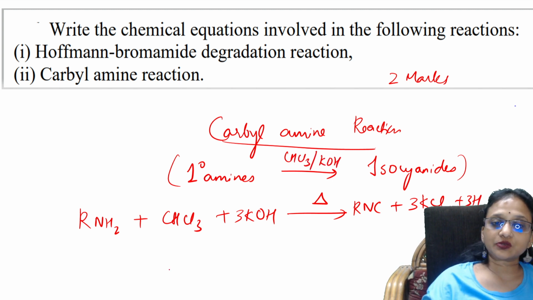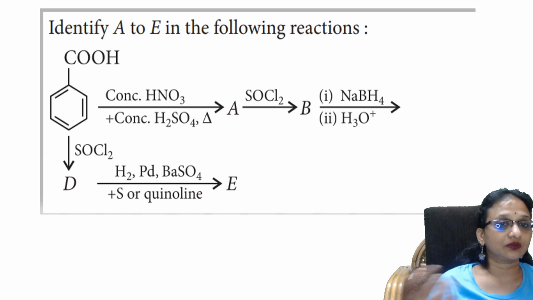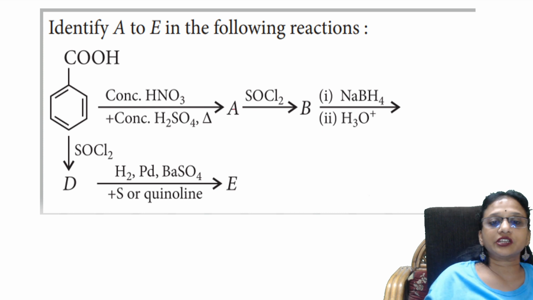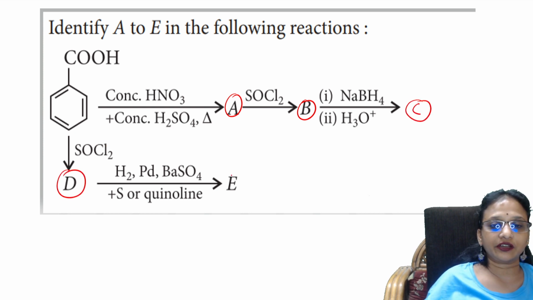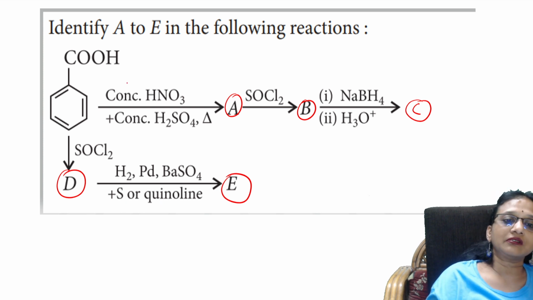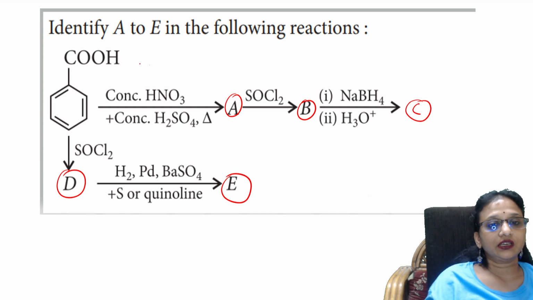Perfect. Next question. Let us see the next question, students. Oh, nice. Identify A to E. You have to identify A, B, C, D and E. As soon as the reaction is given to you, remember, write the type of reaction. Okay. The first type of reaction is the nitration reaction, addition of NO2 plus group.